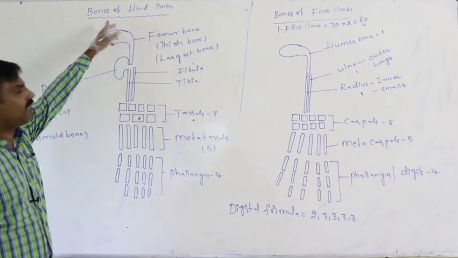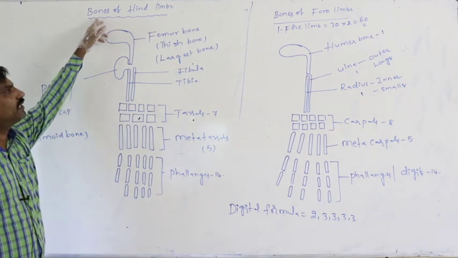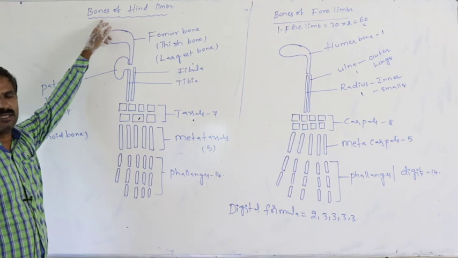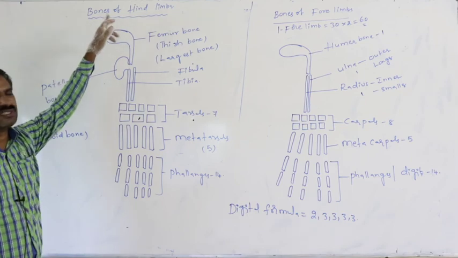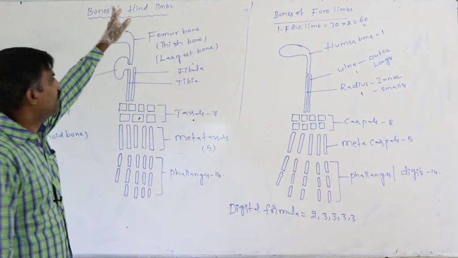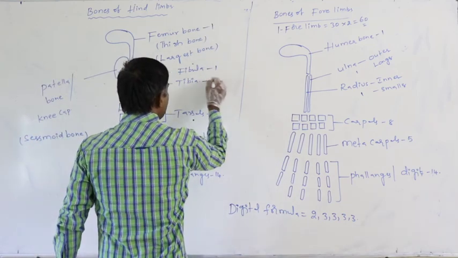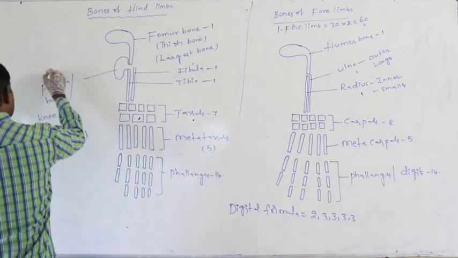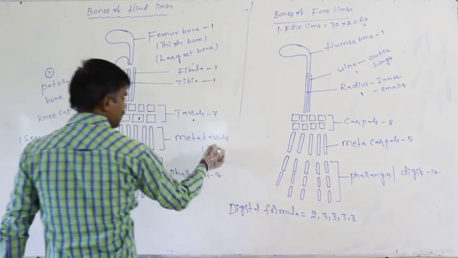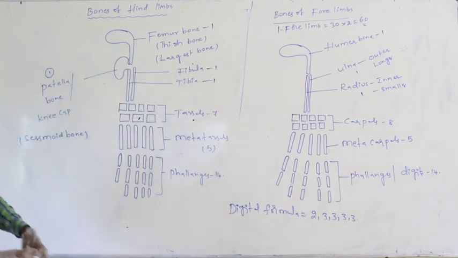So in a single hind limb, 30 bones are present. On both sides, they are 60 in number. Again, these are 7, these are 5, these are 14.